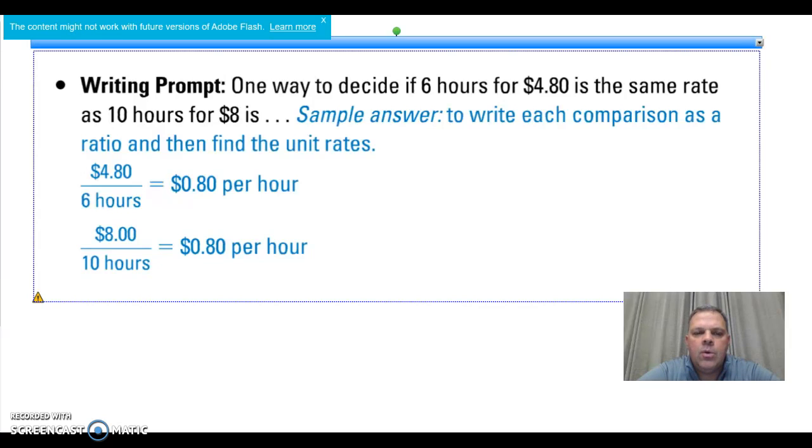Hopefully you came up with writing each comparison as a ratio and finding unit rates. In this case, $4.80 divided by 6 would be 80 cents per hour. $8 divided by 10 would also be 80 cents per hour.